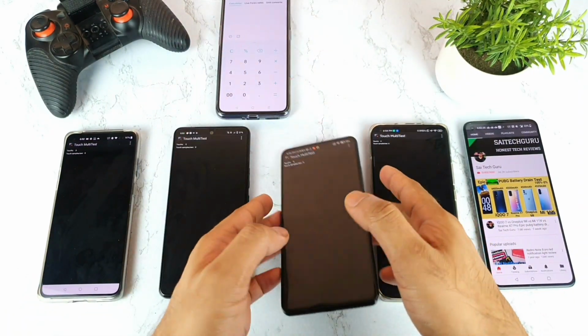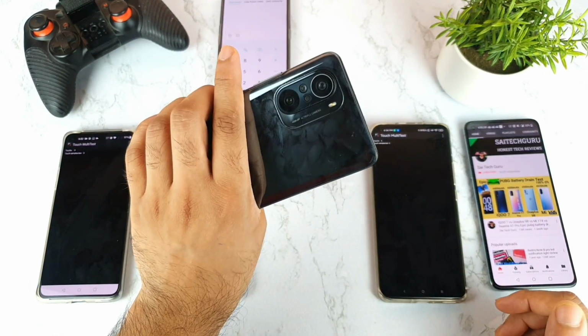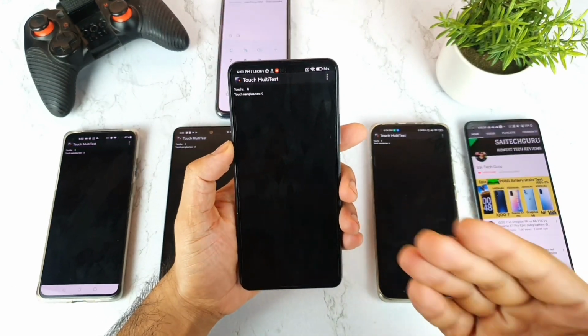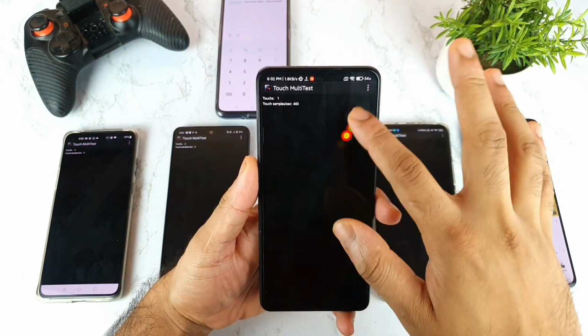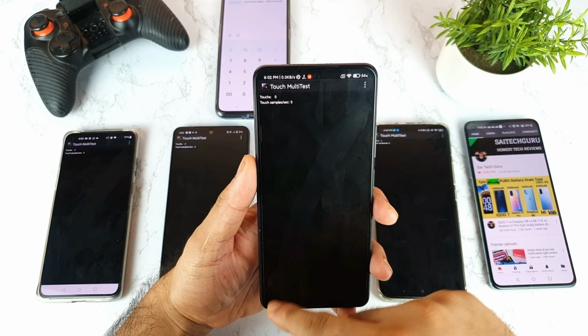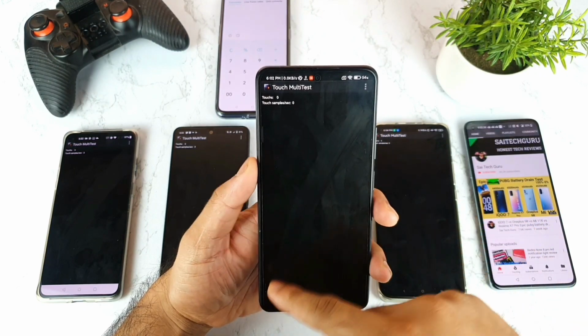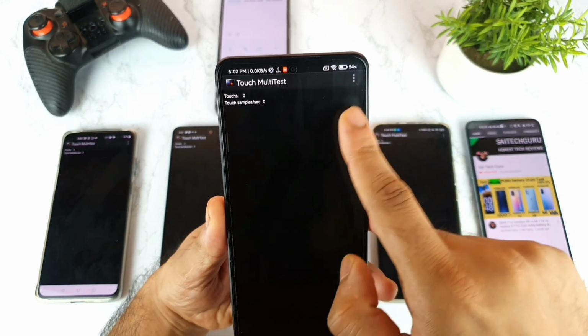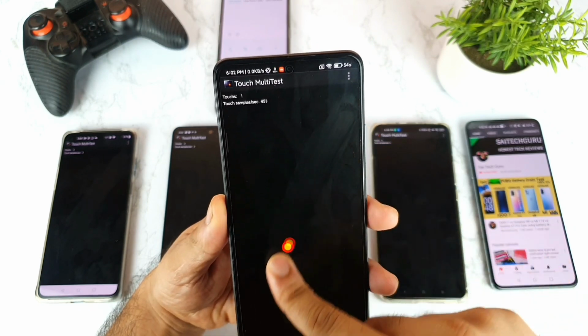And next is the MI11X smartphone. It is the MI11X device, which has a 360 Hz touch sampling rate. As you can see right now, it's going up to 480, 482 and 483 sometimes.